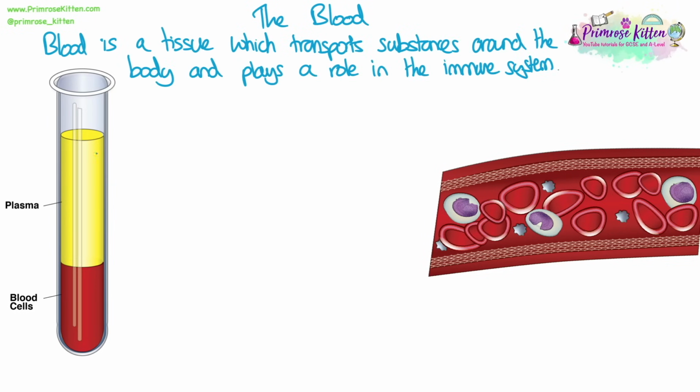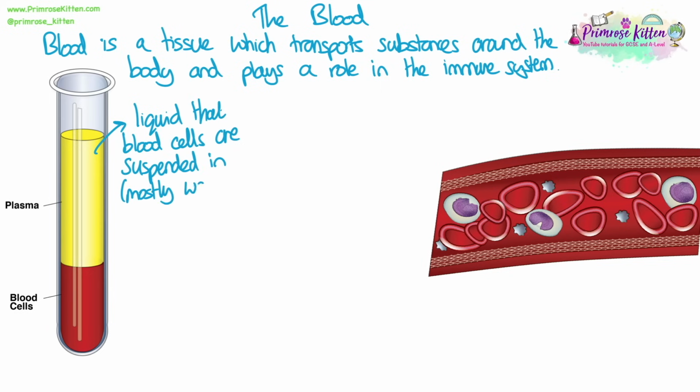Blood is a tissue which transports substances around the body and plays a role in the immune system. The majority of blood is made up of blood plasma, which is the liquid that blood cells are suspended in. It's mostly water, but it contains all the dissolved substances that are being transported around in the blood. Things like glucose, antibodies, and other dissolved substances from the digestive system, like amino acids, that need to travel to and from your cells.